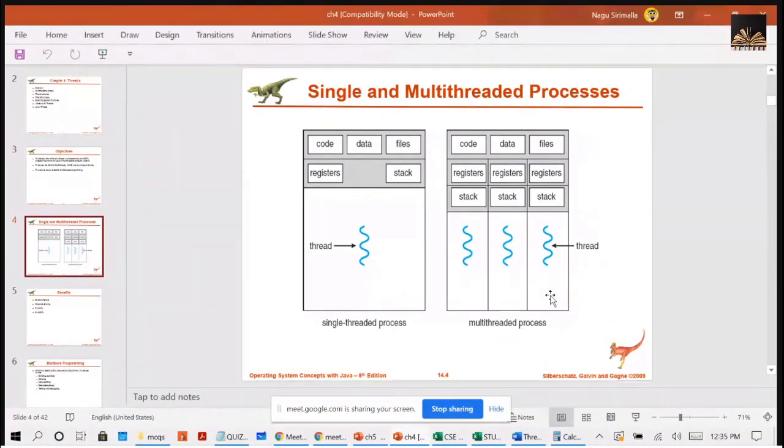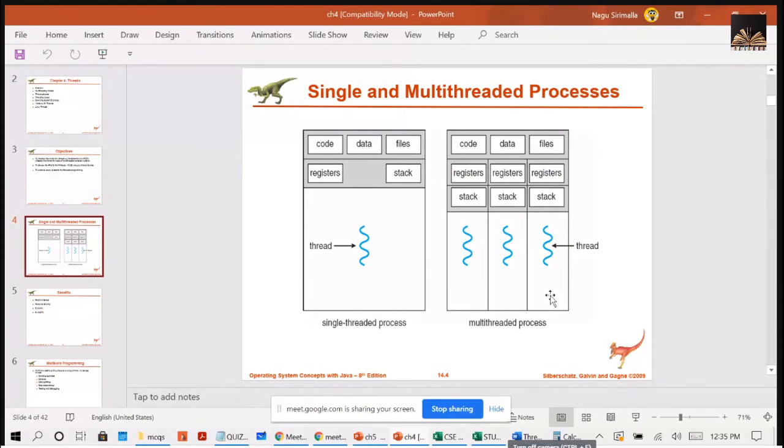If you take a word processor, one thread may display the graphics, another thread responds to keystrokes, and another thread will be performing the spell checking and the grammar checking in the background. These are examples of multi-threaded processes. If your process is a multi-threaded process, this can be done.